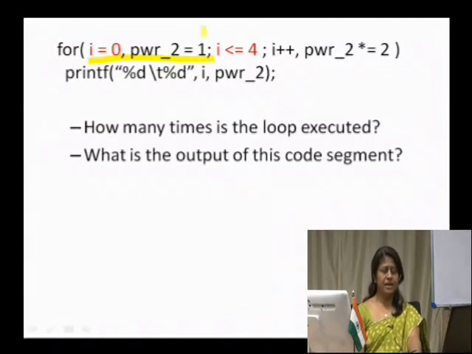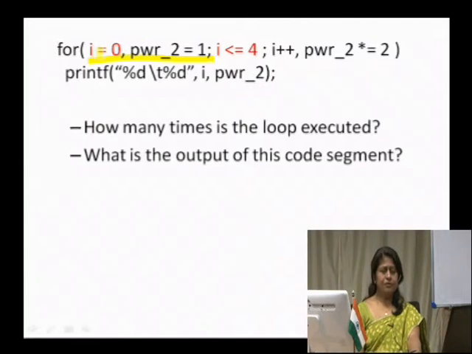The variables are changed later by using increment or decrement operators. Here the terminating condition is I less than or equal to 4, and the updation part is I plus plus, and power2 equals power2 into 2.